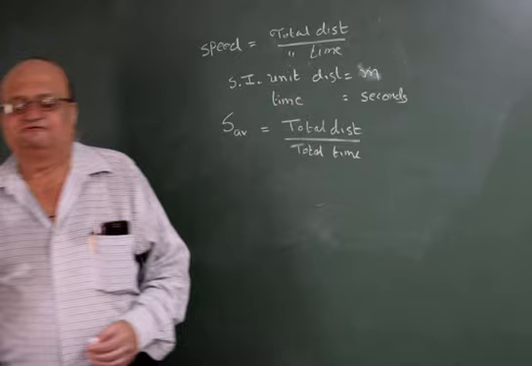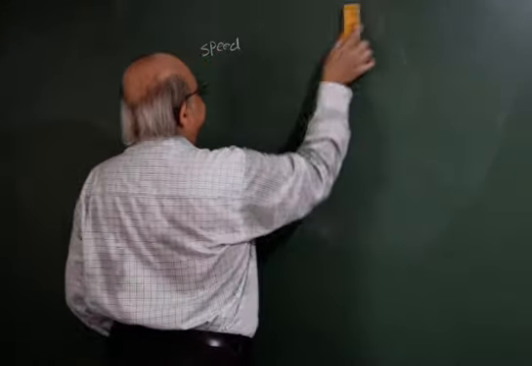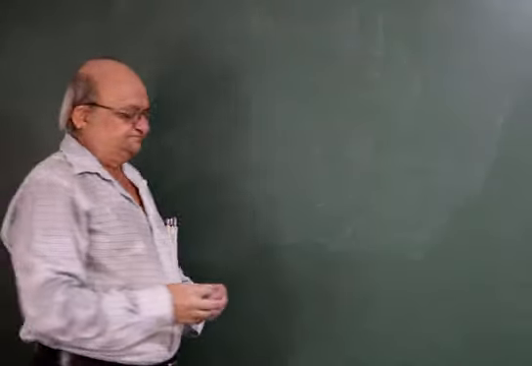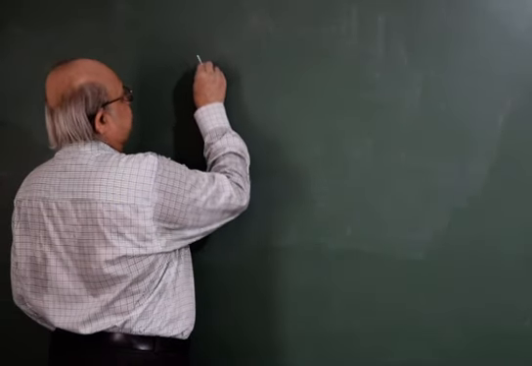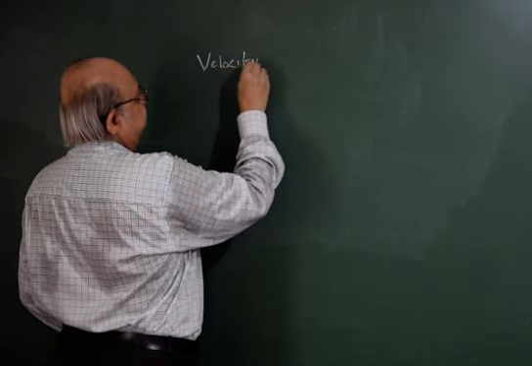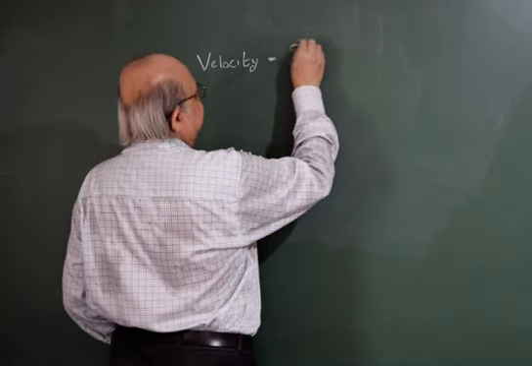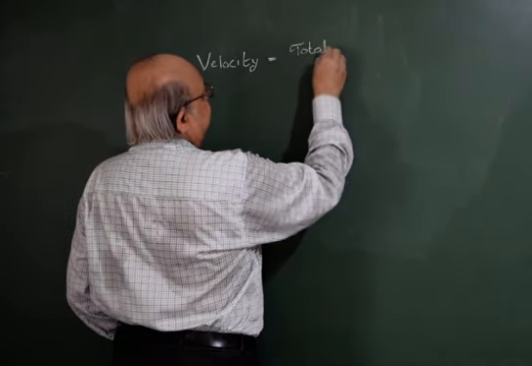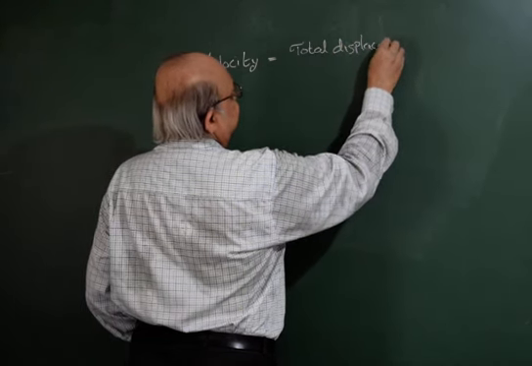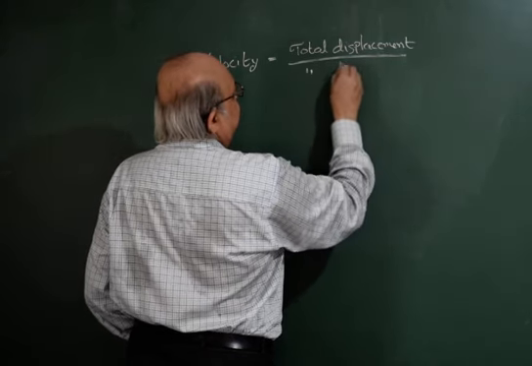Now let us come to the vector quantity. The vector quantity is called velocity, and velocity is total displacement upon total time.